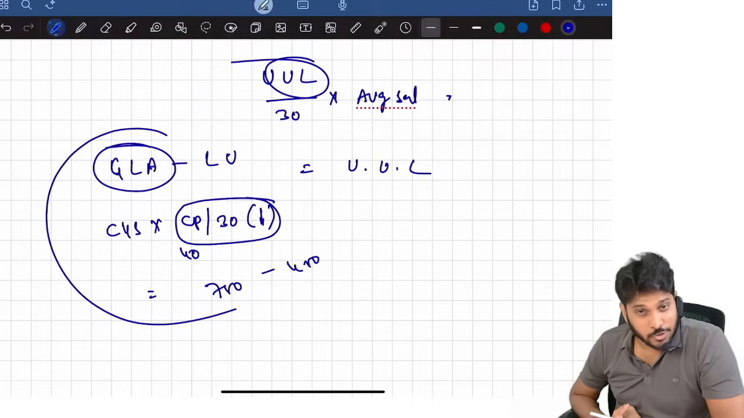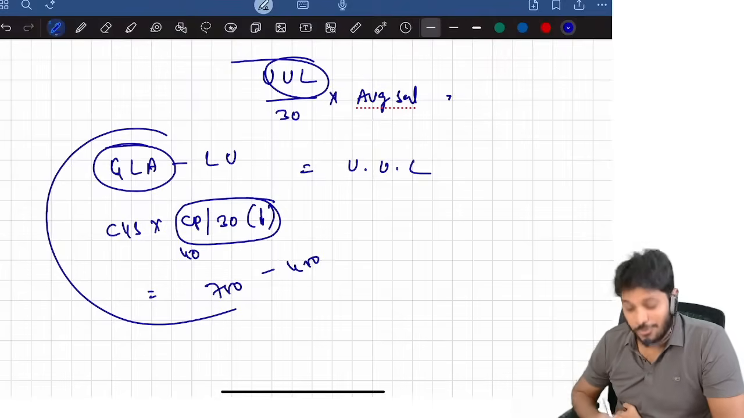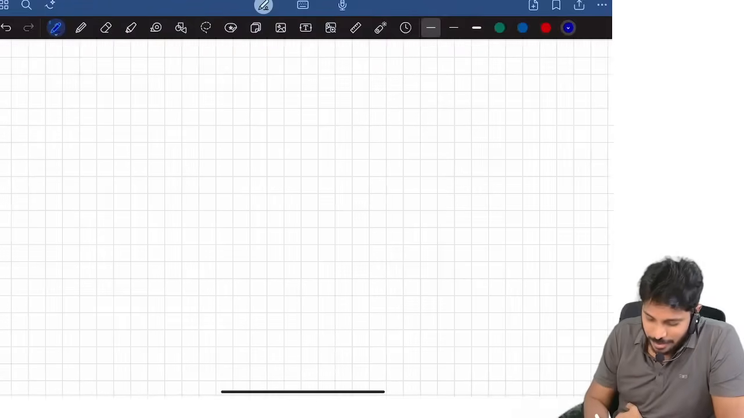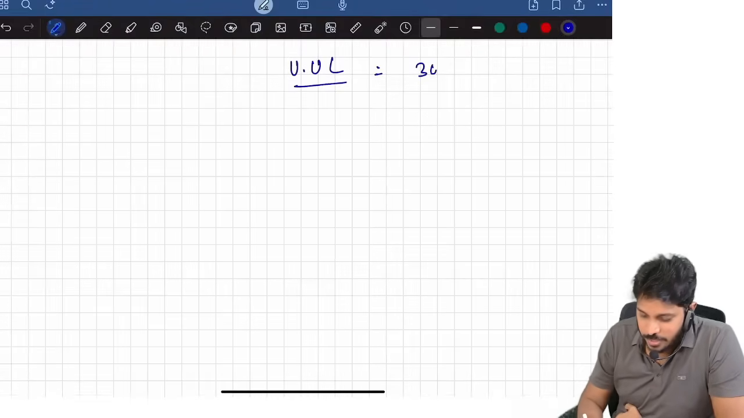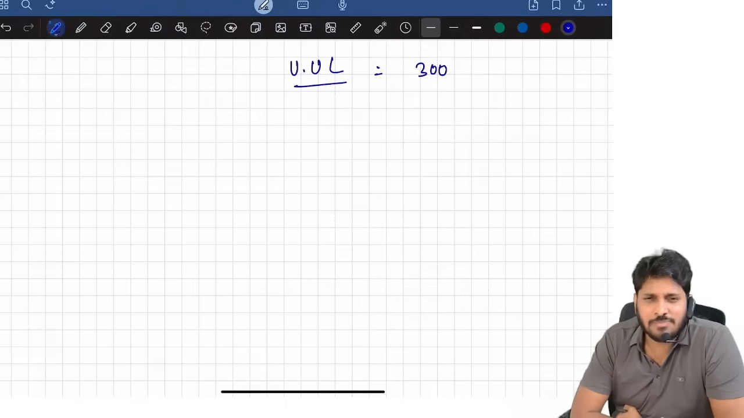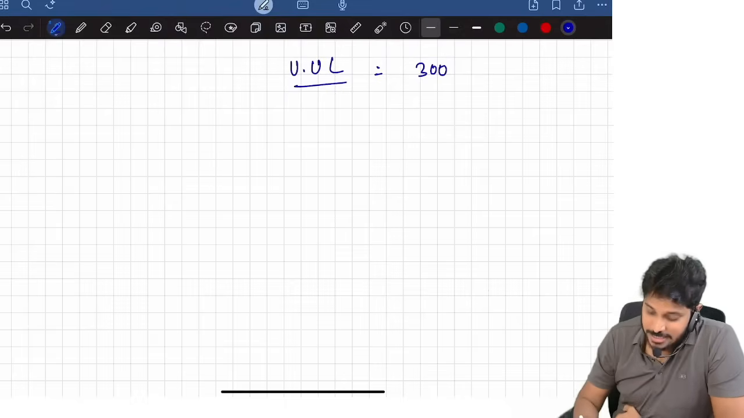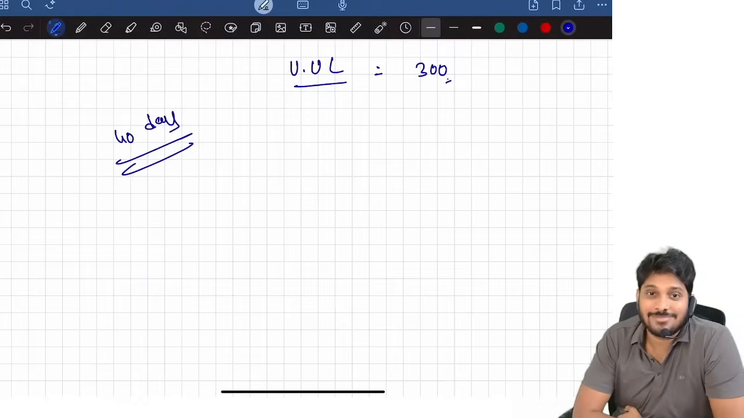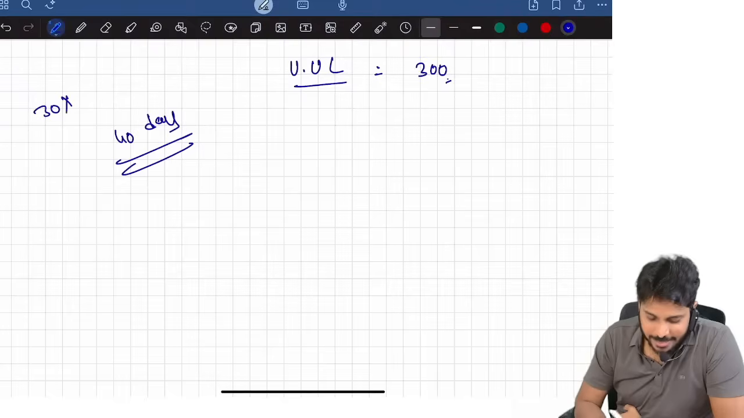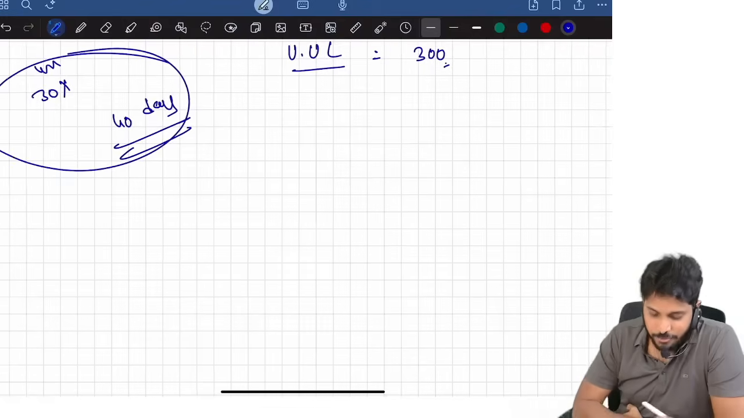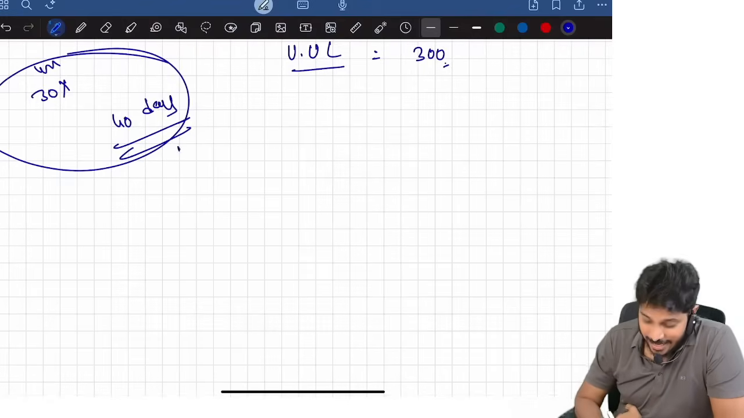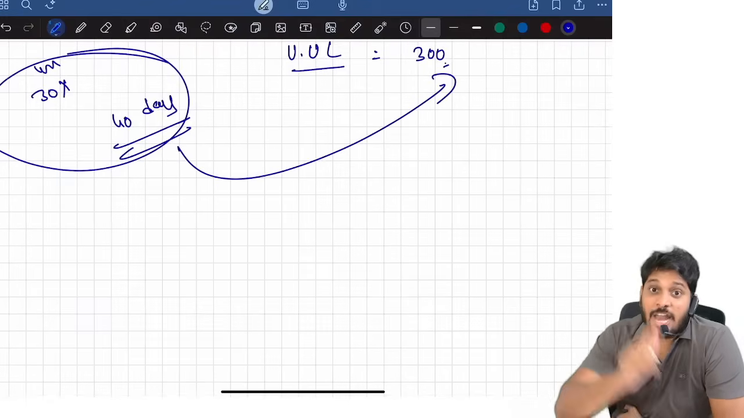Sometimes in the exam what they do, they will give you unused leaves, say some 300 unused leaves. This 300 unused leaves are calculated based on a 40 days company policy. An employee completed 30 years of work. Every year, 40 days eligible. Like that 300 days were unutilized by him.